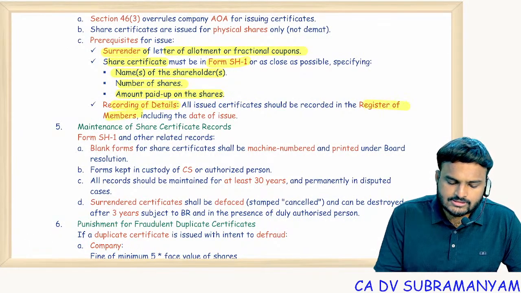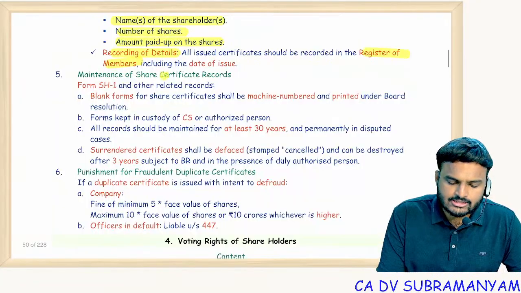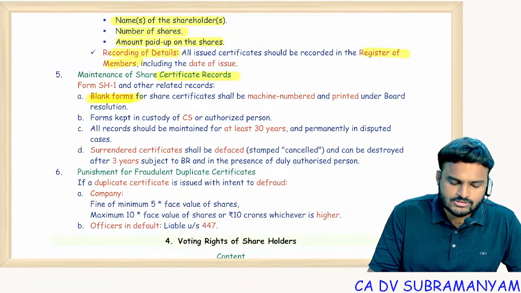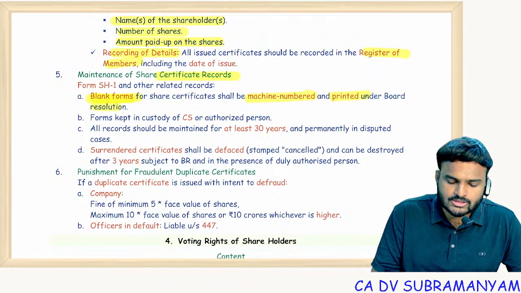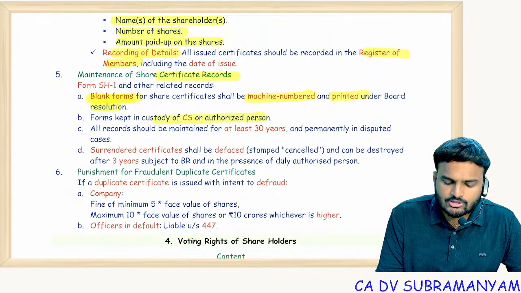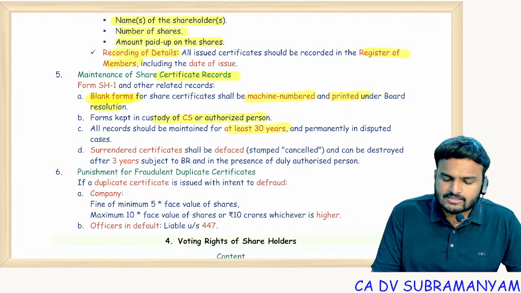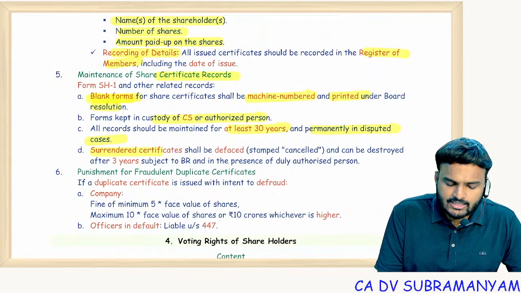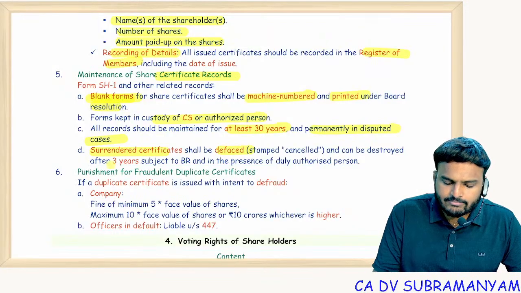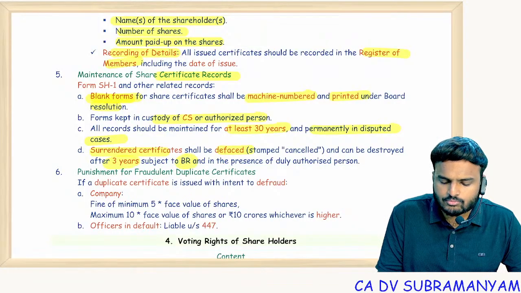of members. So maintenance of share certificate records, blank forms, that means unprinted forms, which should be machine numbered and printed under board resolution. Form should be kept in the custody of the company secretary, and records should be maintained for at least 30 years, permanently in case of disputed ownership cases. Surrendered certificates shall be defaced and can be destroyed after 3 years subject to board resolution and in the presence